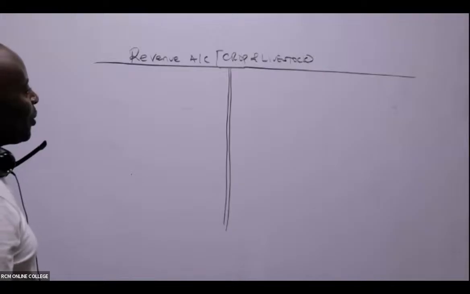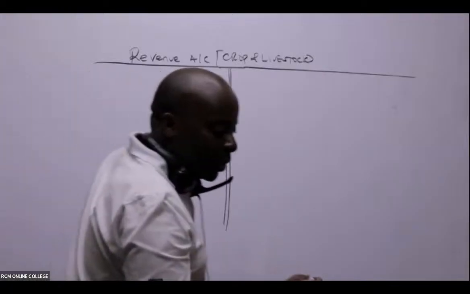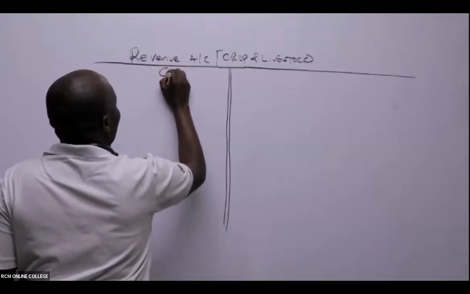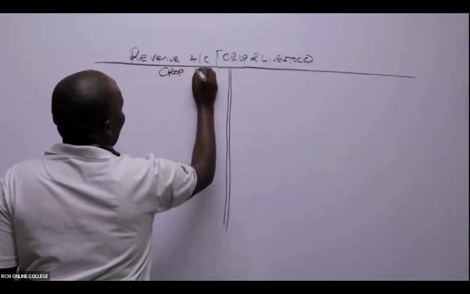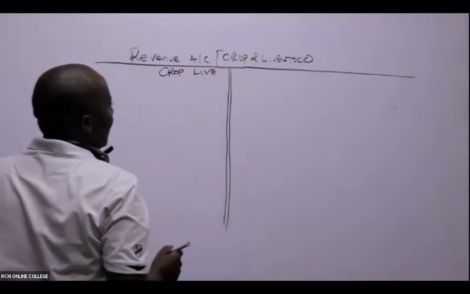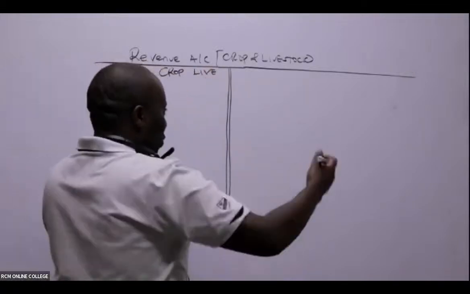So in this case, we shall have the crop here. And allow me to just use live for livestock. This is the debit side. They want us to do this in a columnar form.